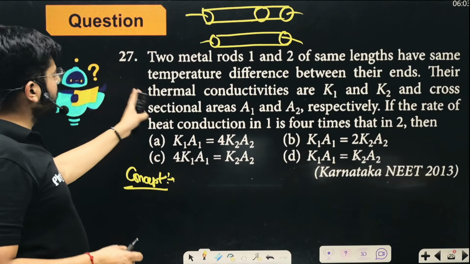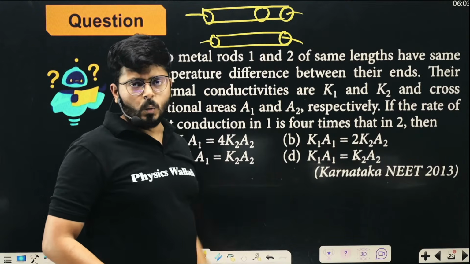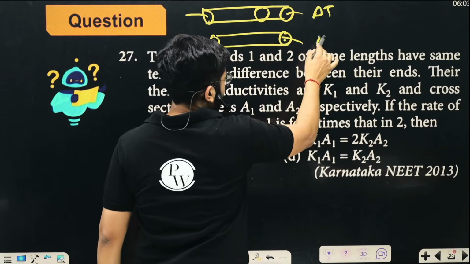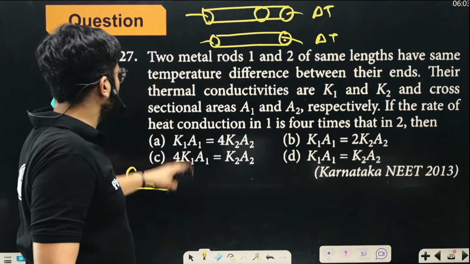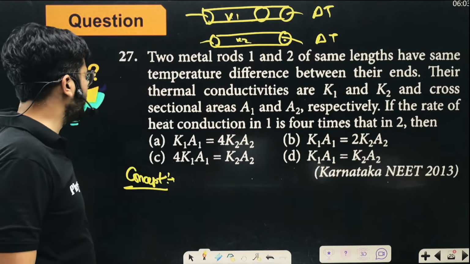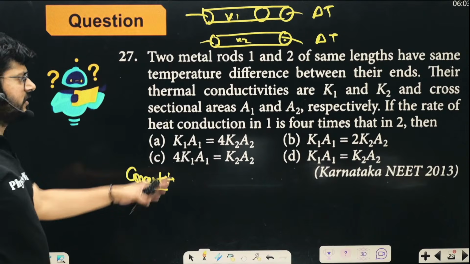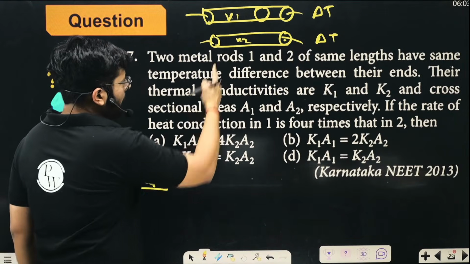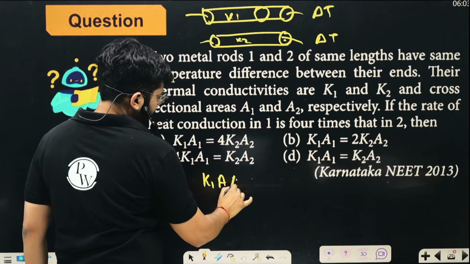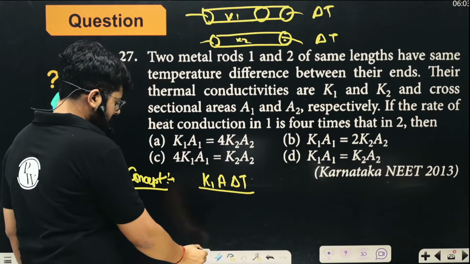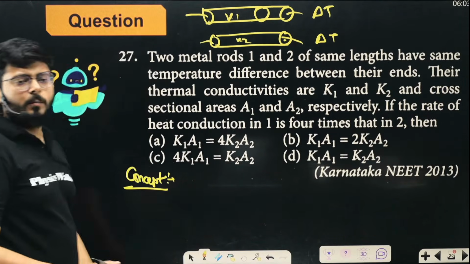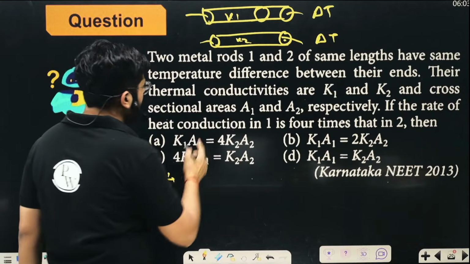So their thermal conductivities are K1 and K2. The temperature difference for this one is delta T, and for this one is also delta T, because the temperature difference is same. Thermal conductivity is K1 here and K2 here. The rate of heat conduction through the first one is going to be K1 A delta T upon the length.